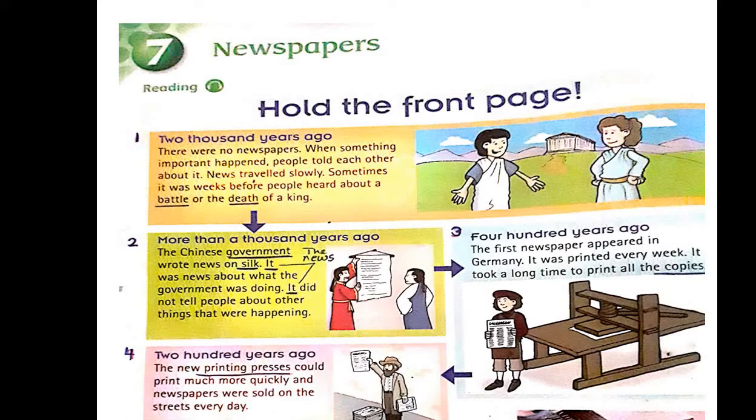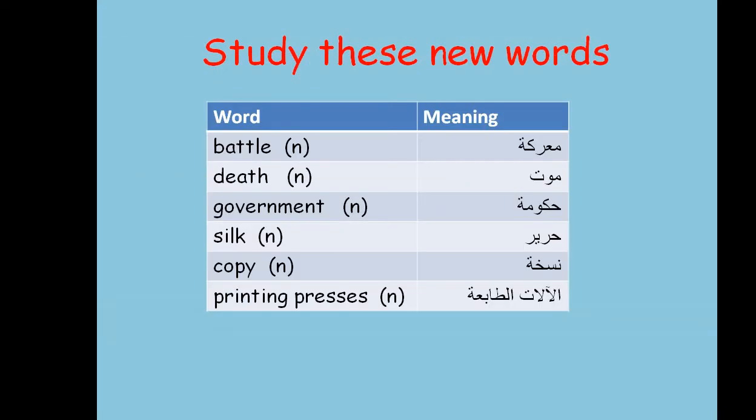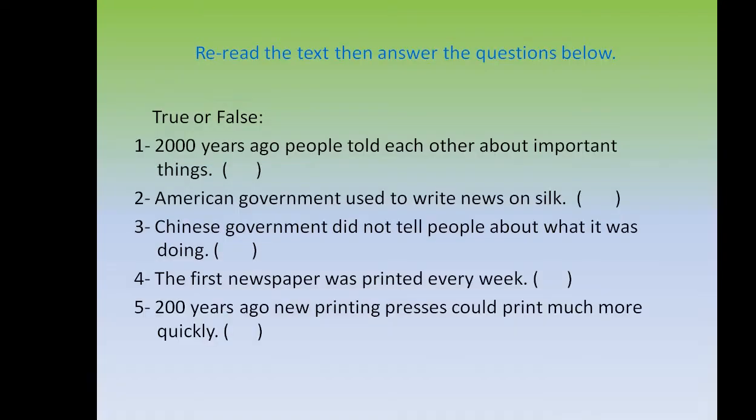Okay. Dear students, from this paragraph, can you find the antonym of slowly? What is the antonym of slowly in this paragraph? Yes, it is quickly. Quickly is the antonym of slowly. Now study these new words. Read them carefully. Battle, death, government, silk, copy, printing press. Try to answer these questions.